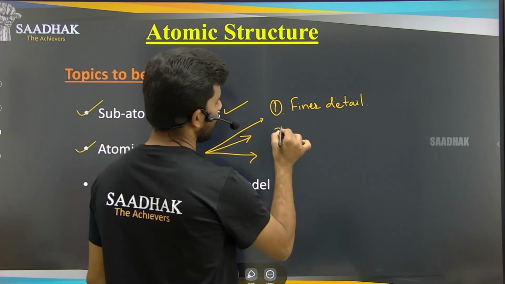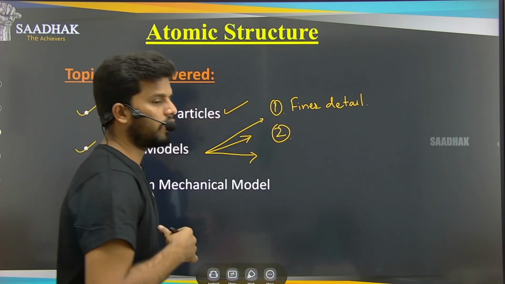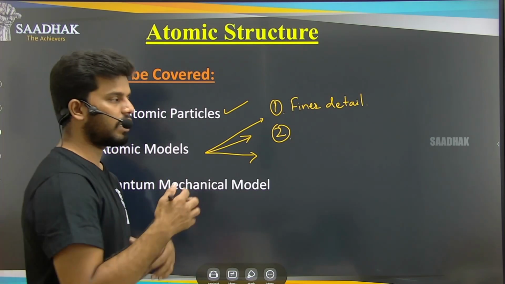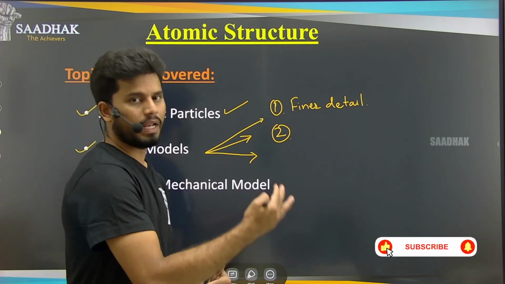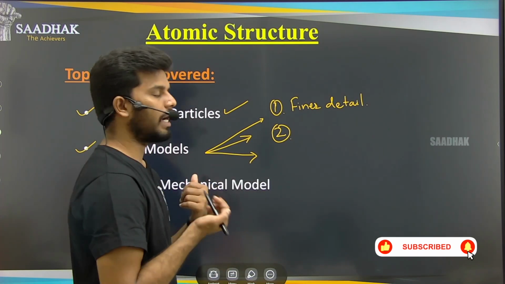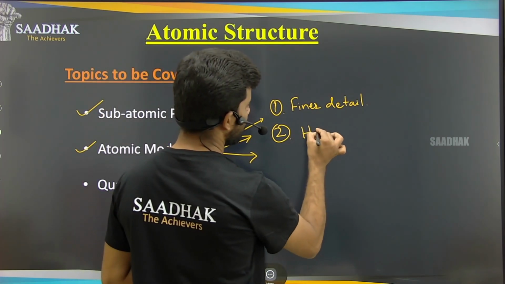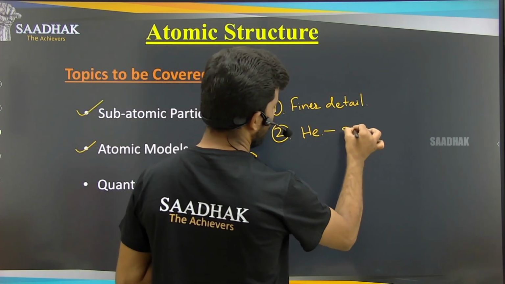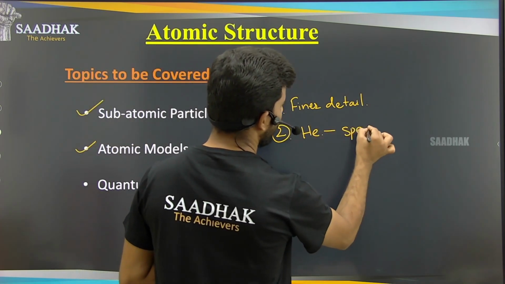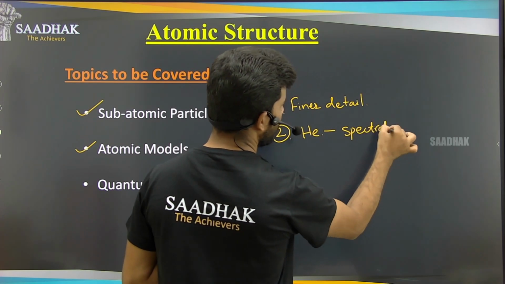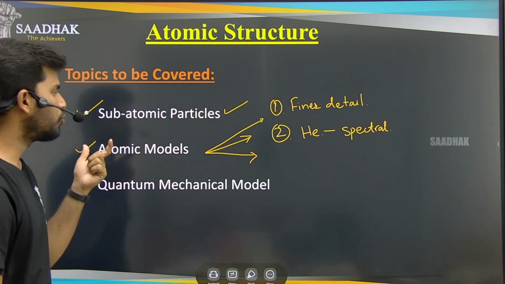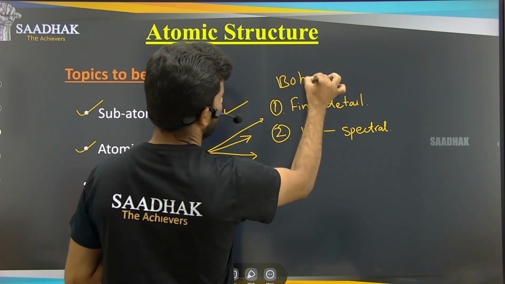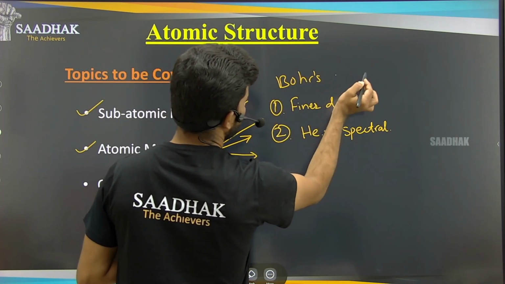In the second case, he was not able to explain the structure of atoms having more than one electron. For example, he was not able to explain the helium atom and its spectral formation, how the helium atom forms spectral lines.